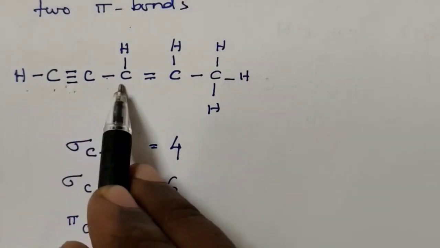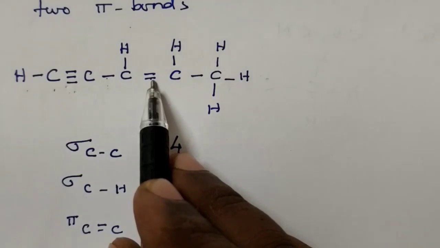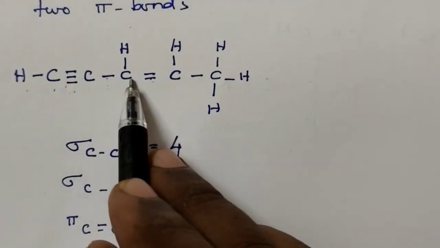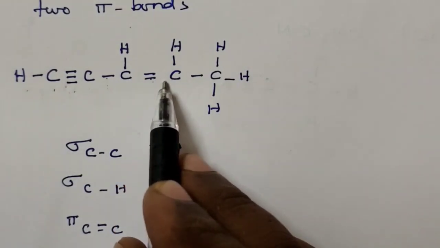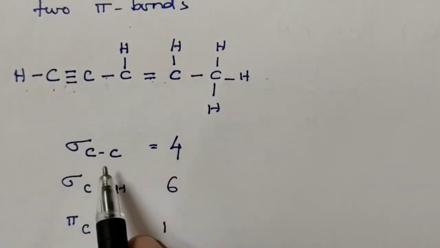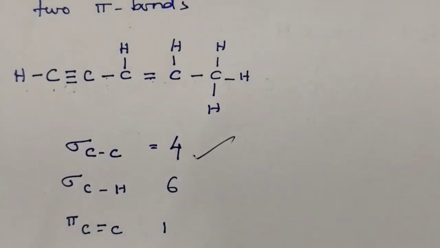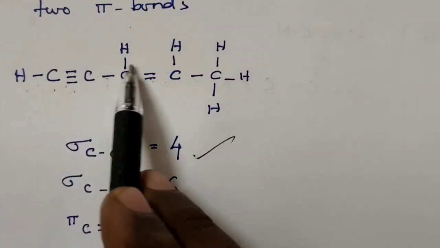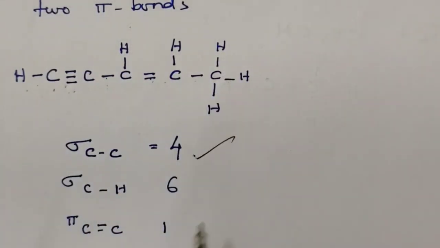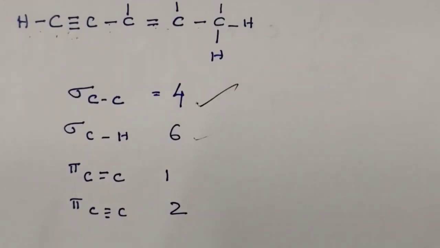Here the second carbon sigma bond is present. A double bond consists of one sigma and one pi, so here also one carbon sigma bond is present. Here also one. Totally 1, 2, 3, 4. So 4 carbon-carbon sigma bonds are present. Now carbon-hydrogen sigma bonds: 1, 2, 3, 4, 5, 6. Now how many carbon-carbon pi bonds are present?